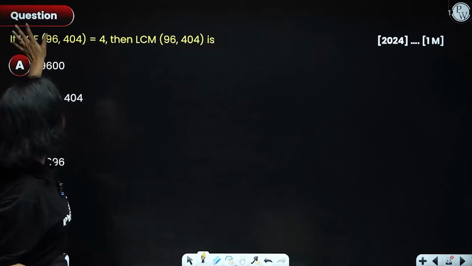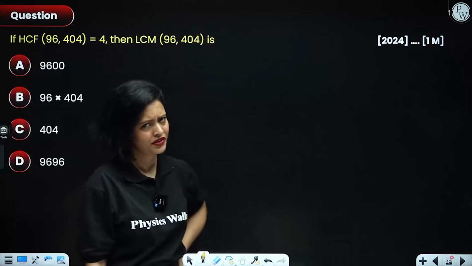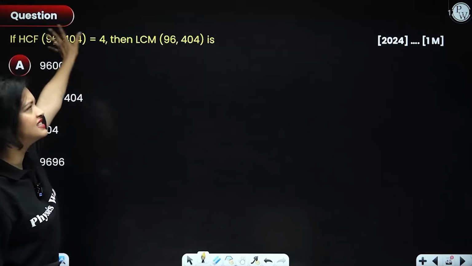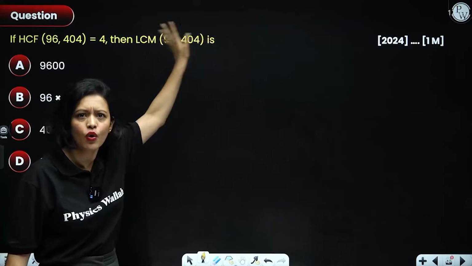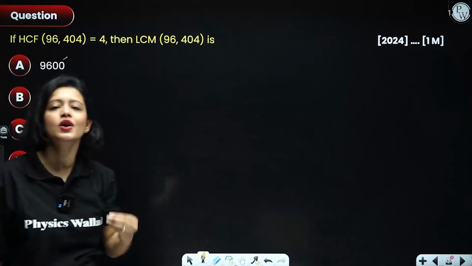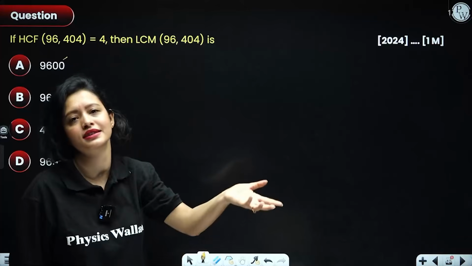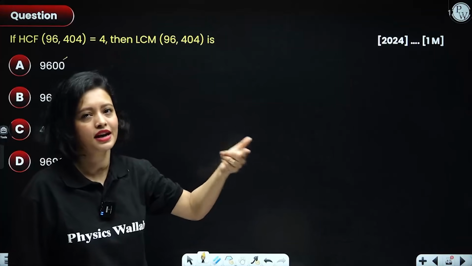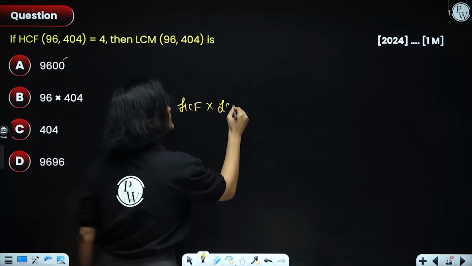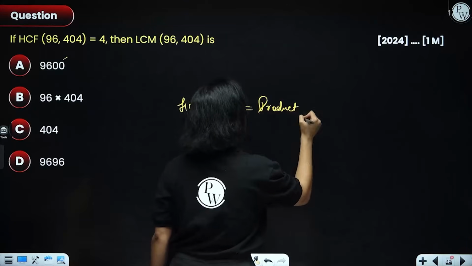HCF of 96 and 404 is given as 4, and LCM of 96 and 404 is asked. Now, what is the use of giving HCF? Because we know how to find LCM, right? We could have directly found LCM here. Why did they give HCF though? Because they did not want us to waste time. They wanted us to use a property here to find LCM. What is that property? We just learned it, right? HCF into LCM is equal to the product of numbers for a pair of numbers.